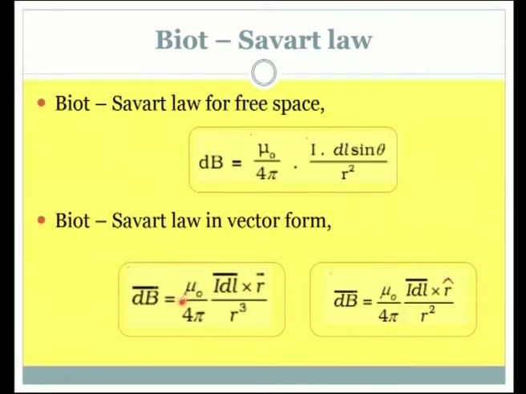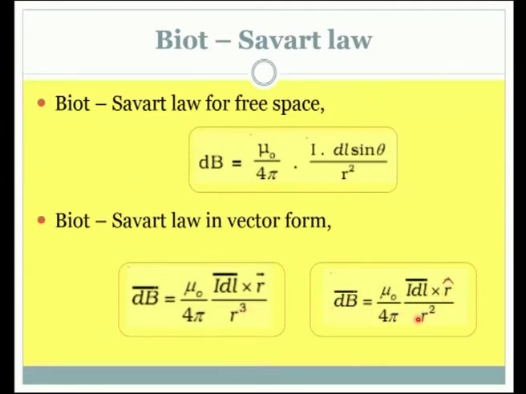The same could be written in the vector form like this. I dl is a vector which is a current element, and r is the position vector connecting the point and the current element, and the remaining terms I have already explained. When we write r as a vector, we will have r cube in the denominator. This is one key point that we need to note. If r is written as a unit vector, in that case the denominator will have r square.